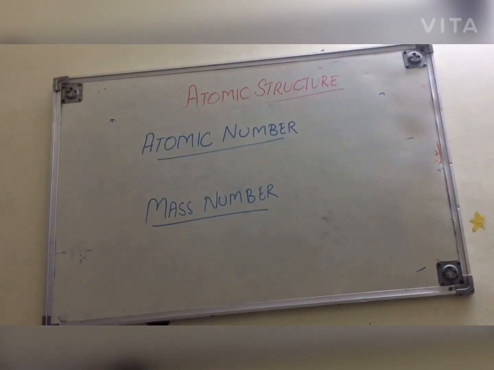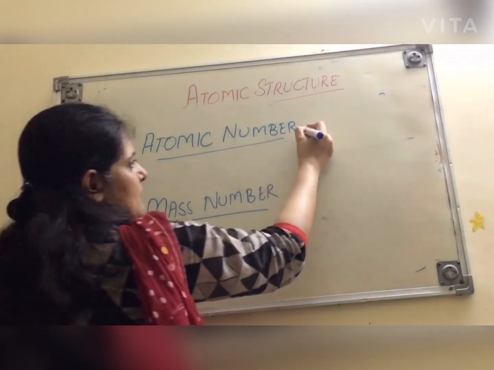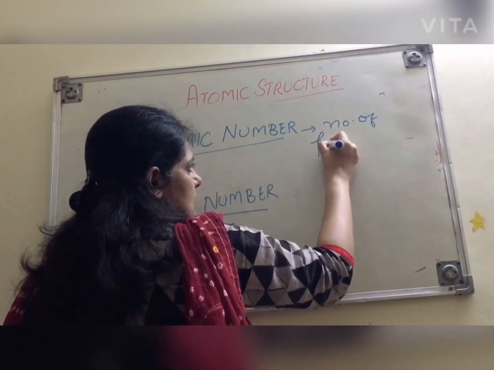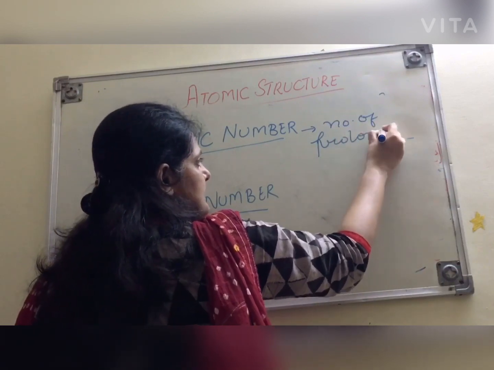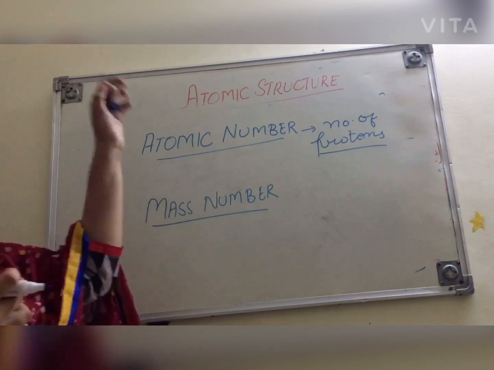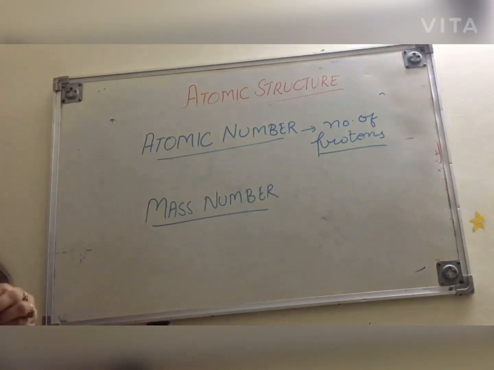Next we come across two terms, atomic number and mass number. Atomic number is the number of protons present in the nucleus of an atom. Nucleus में जितने protons present हैं, that is known as atomic number. We consider an atom as electrically neutral.